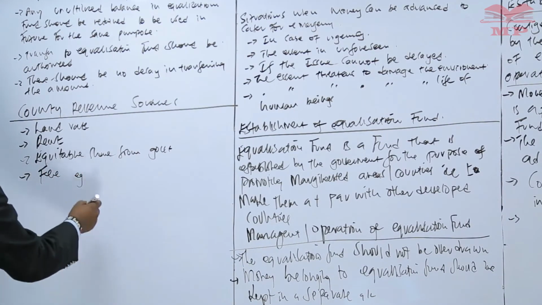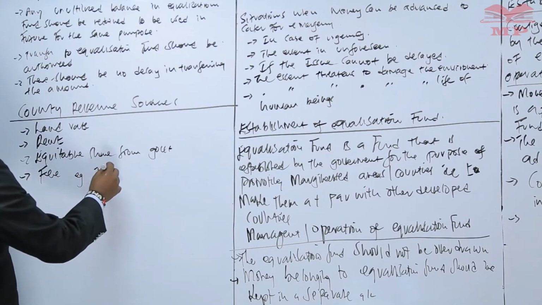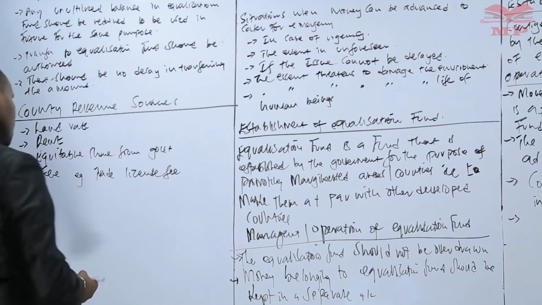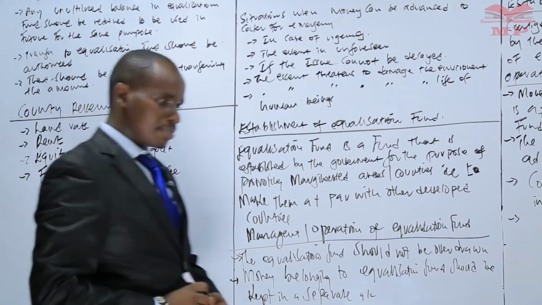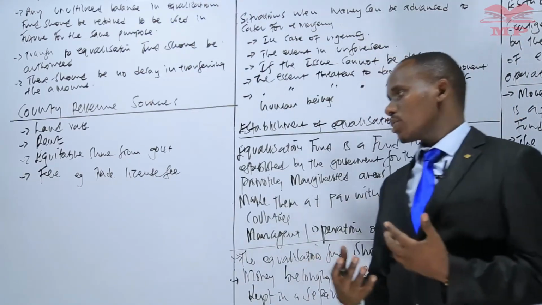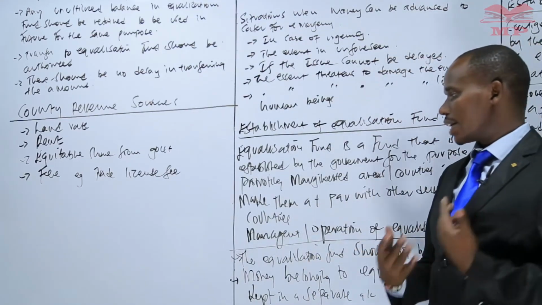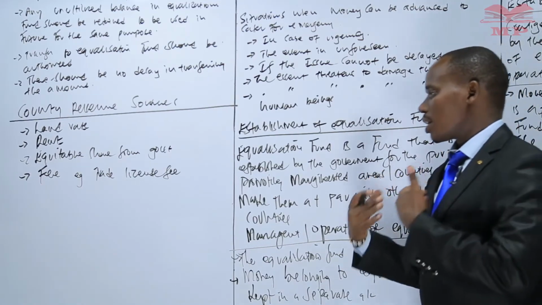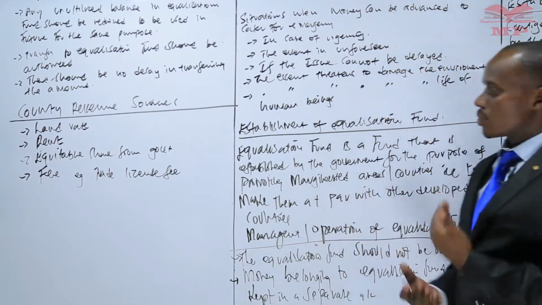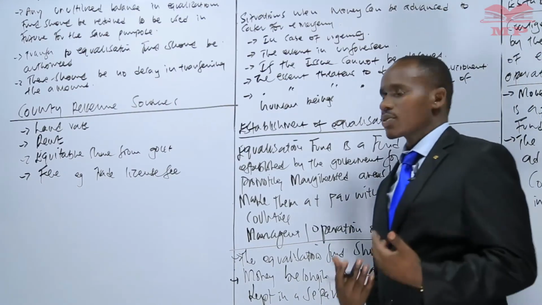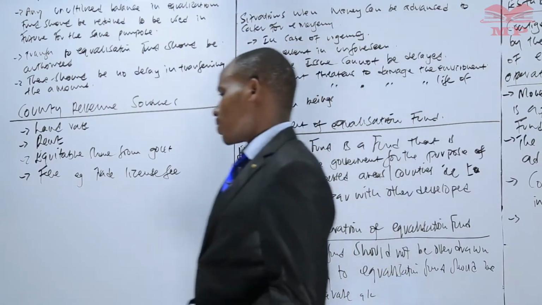Fees, for example, we have trade license fees. For you to operate a business, you need to pay a license. You need to pay a fee to the government to get the trade license, so that you can be allowed to operate by the government. So the fee will also act as a source of revenue to the government.